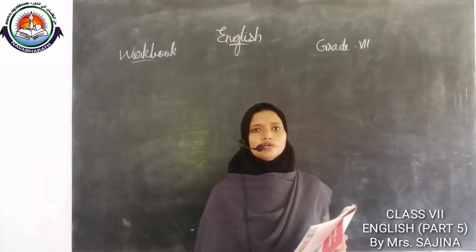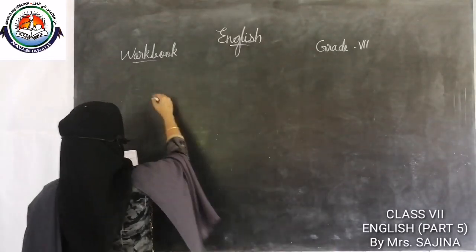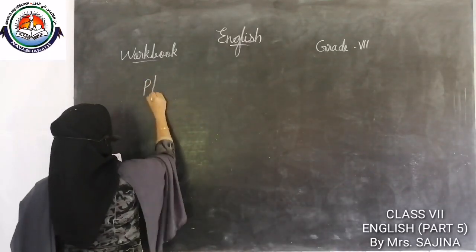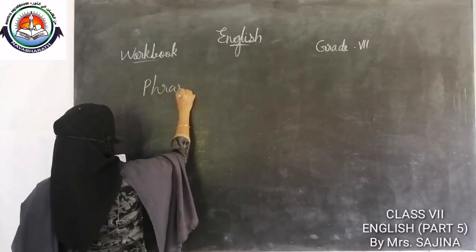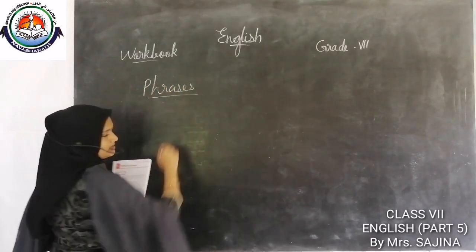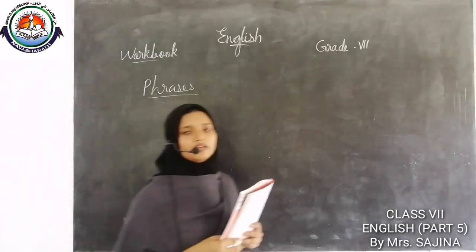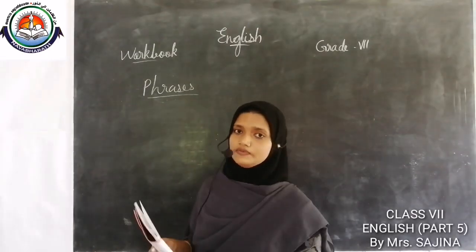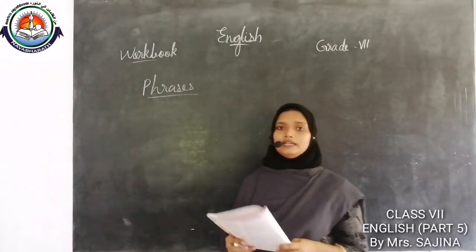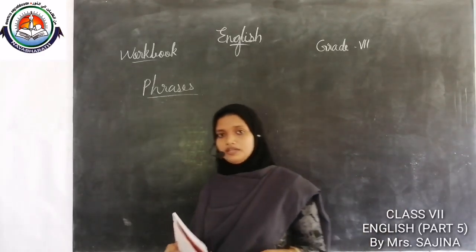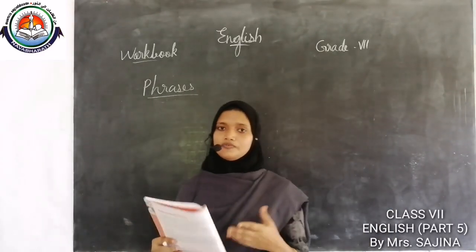Phrases and clauses. First, let us discuss phrases. What is a phrase? A phrase is a group of words without a finite verb and have a particular meaning that form a part of a sentence.